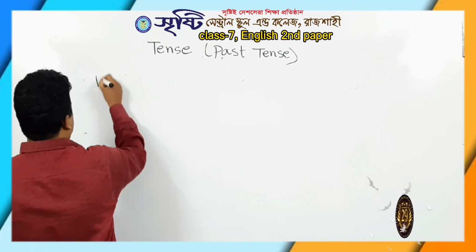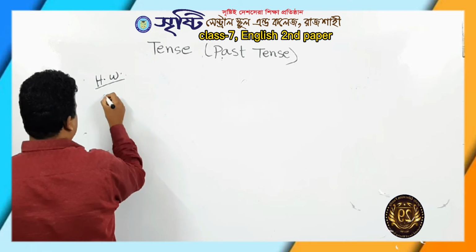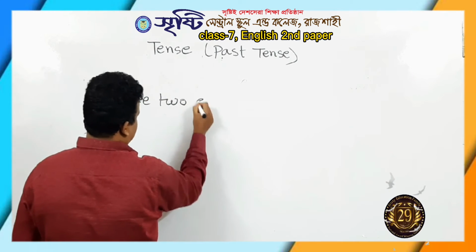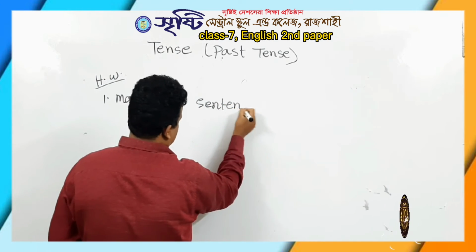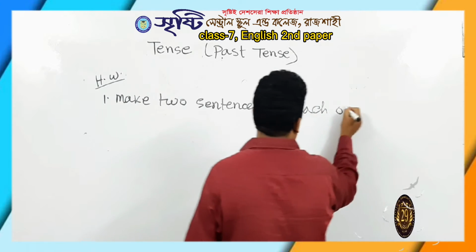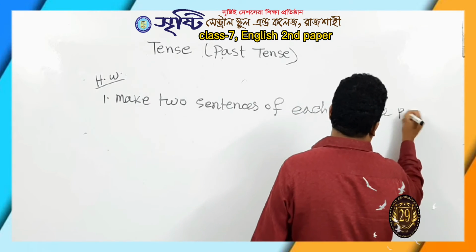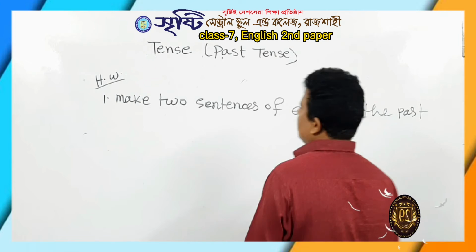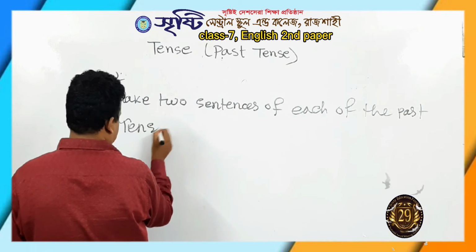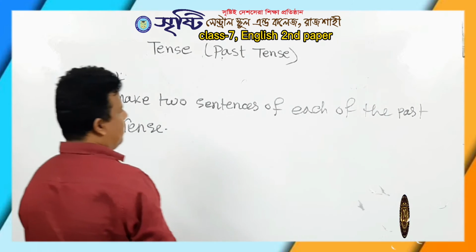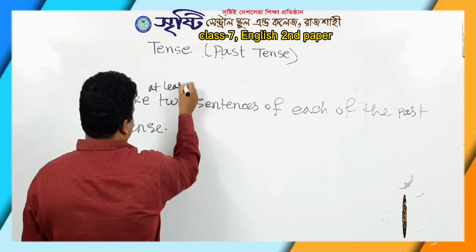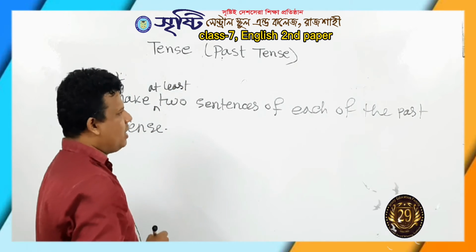So homework: make at least two sentences of each of the past tenses.